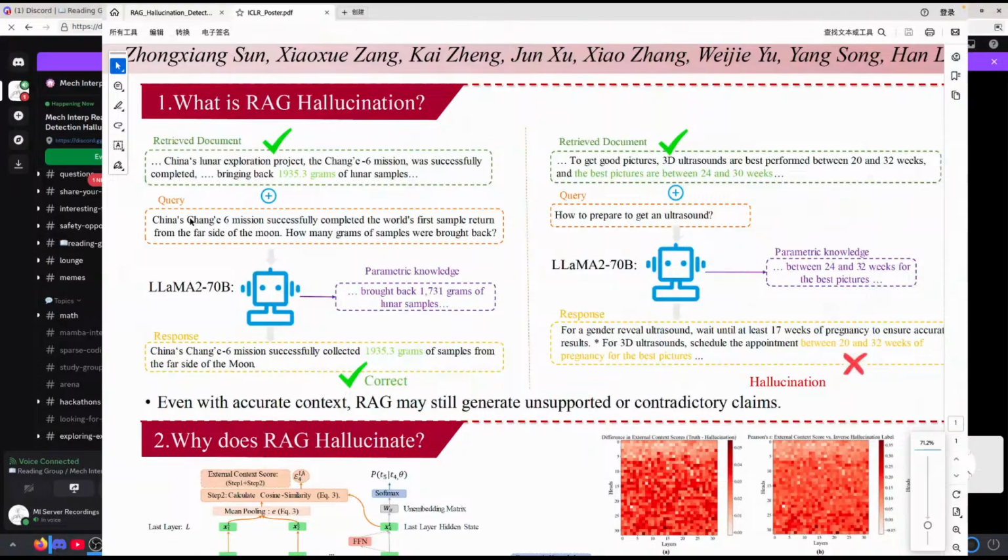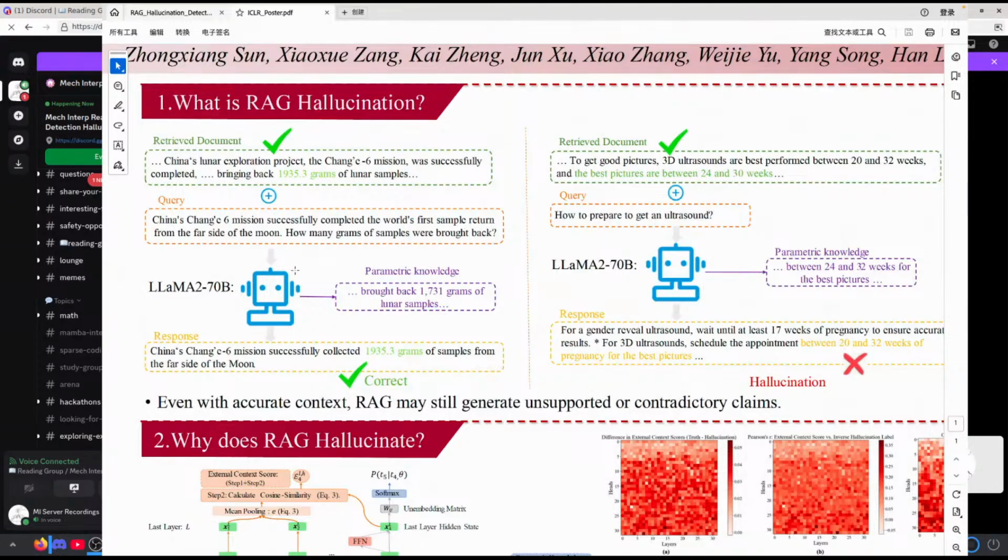Suppose we use a query that the large language model didn't know, about what the Chang'e will get from the samples from the moon. This is a very new query, and the Llama 2 70 billion model didn't know it.